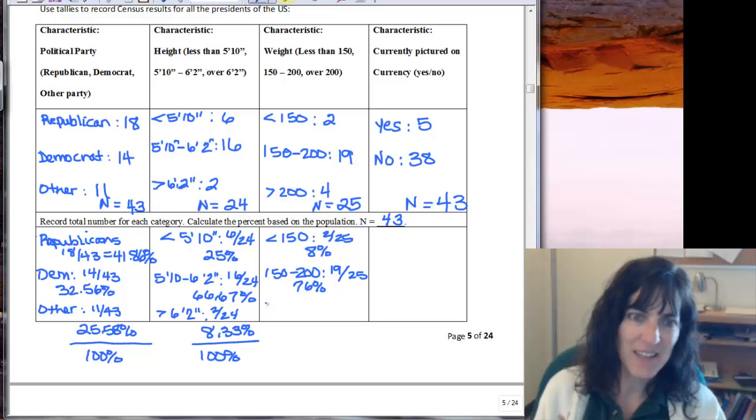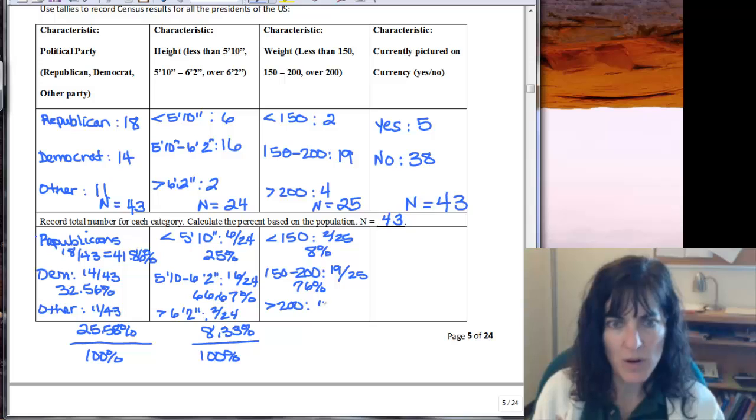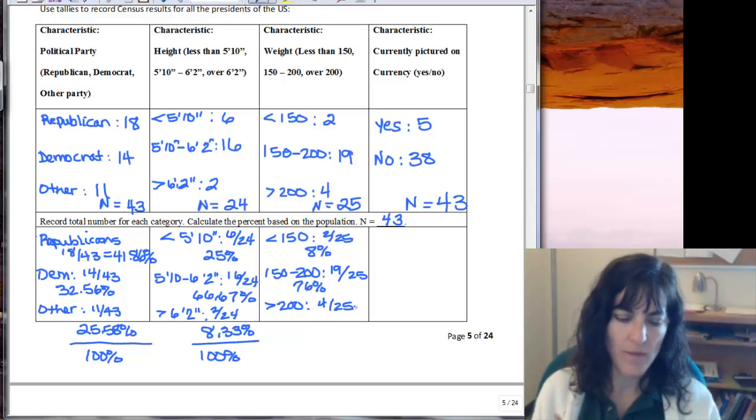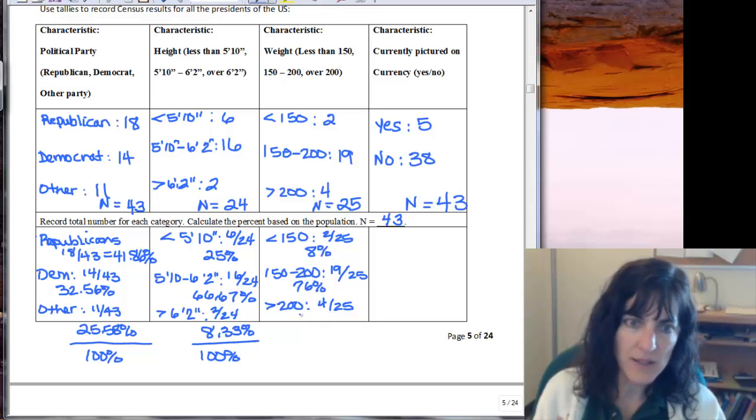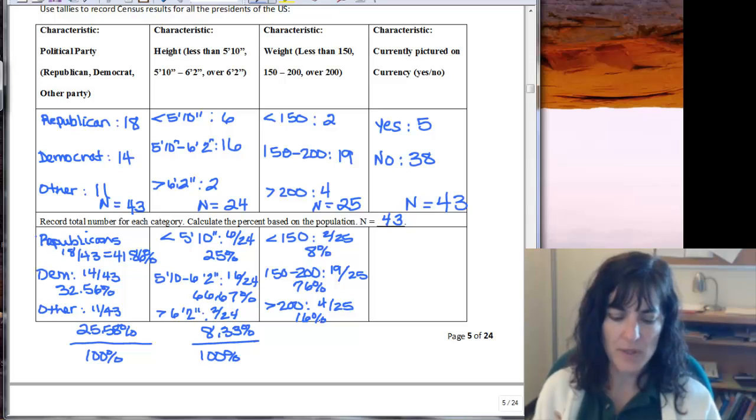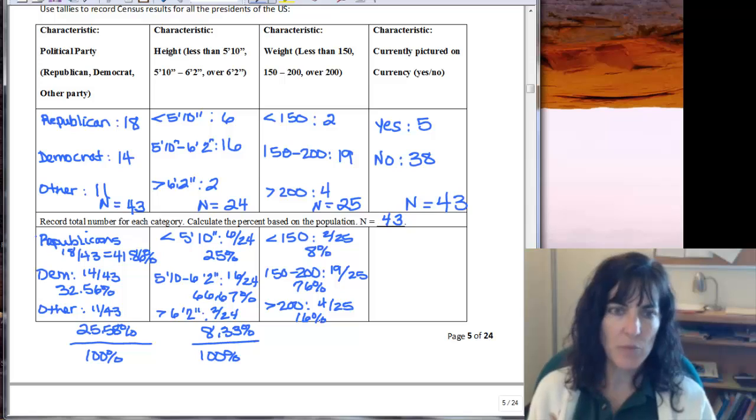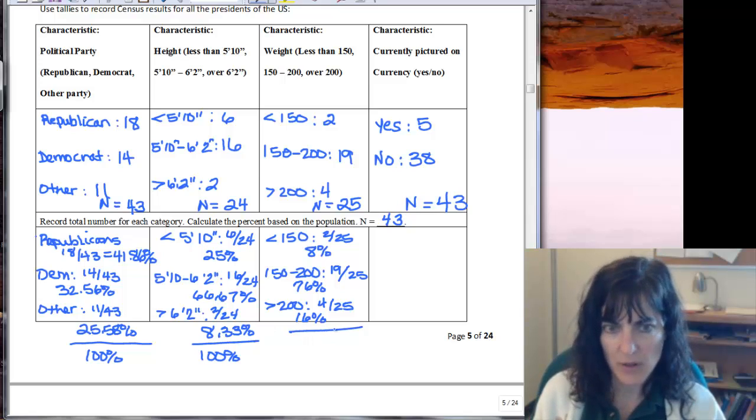Exactly again. Over 200. That was 4 out of 25. And that was exactly 16%. So if I add those up, 16% plus 8% plus 76%, I again get exactly 100%.